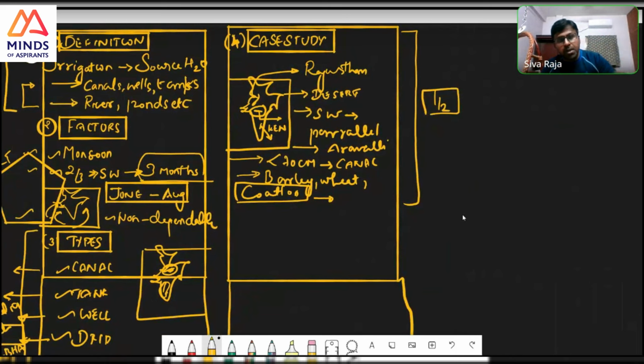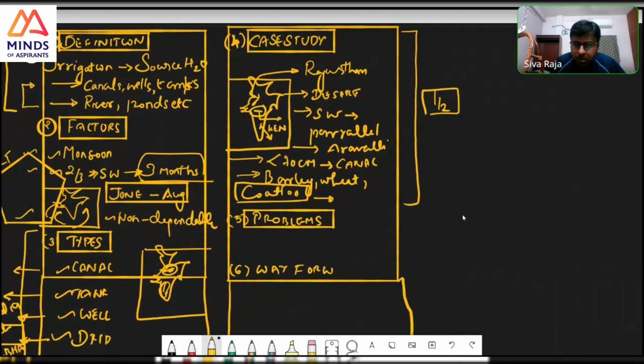That question cannot be directly given, and hence it starts with the irrigation system and different types. But the point you should know is that this is important, and you should not end with this. Then you can talk about the problems. Each system has one problem, and then you can go for the way forward.